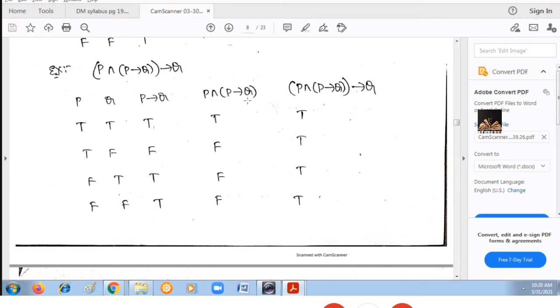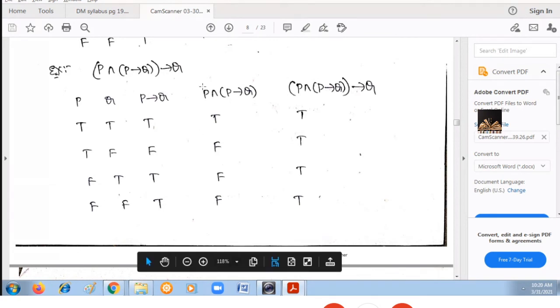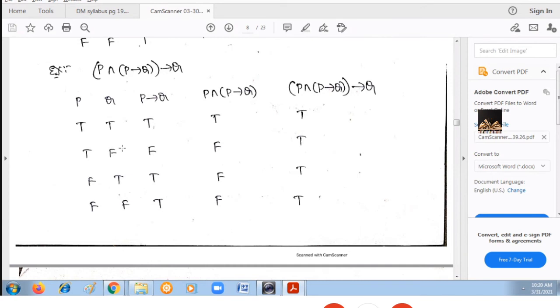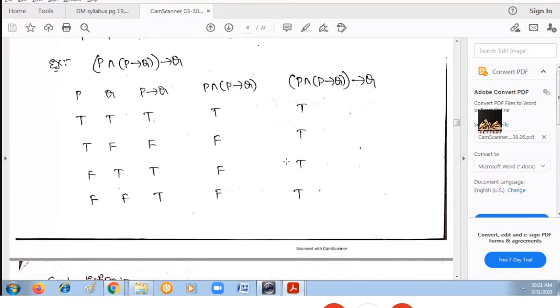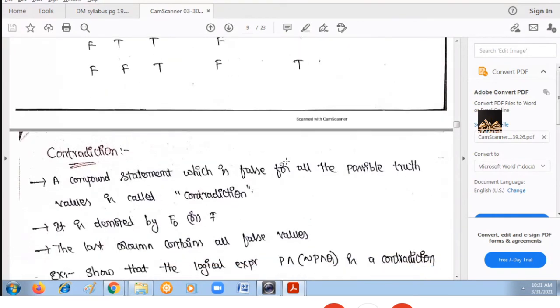Next, P and P tends to Q. That is your fourth column tends to Q. Now this fourth column will be your hypothesis. This second column will be your conclusion. So whenever only the conclusion is false, then the result is false. So T, T, result is T. T, F, result is F. F, but the conclusion is T, true only. So the result is true. Both are false, the result is true only. So in the last column, that is in your resultant column, it is giving you all the true values. So the compound proposition is a tautology.